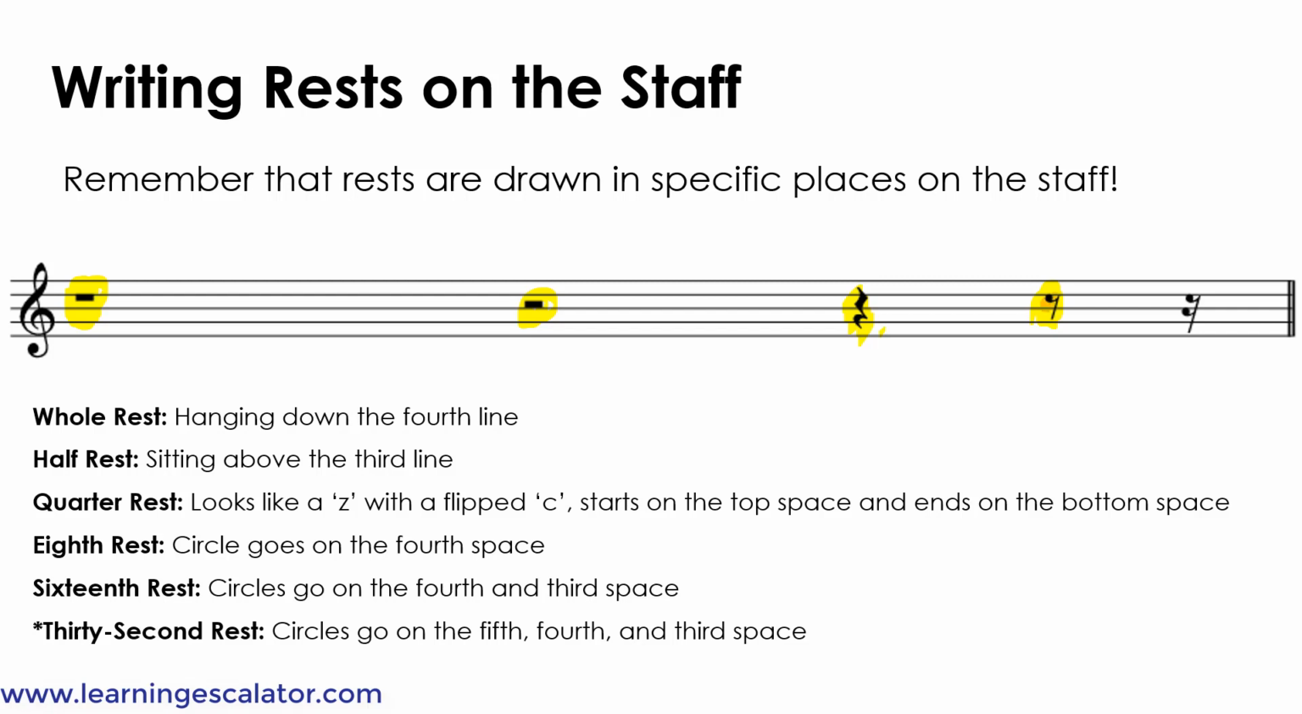And then the 16th rest, the first circle, the top circle, goes on the fourth space, and the bottom circle goes on the third space. And if there was a 32nd rest, then it would look like this. So it goes on the fourth, fifth, and third space. So like this. Except it wouldn't be that long, so like this.